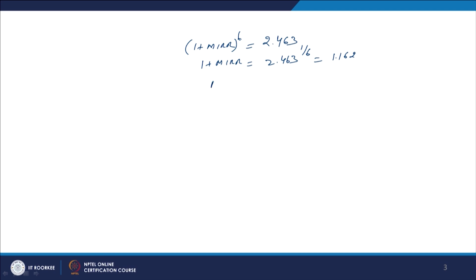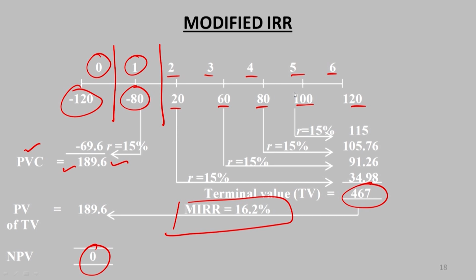And finally, if you want to calculate the MIRR from this calculation, that is 1.162 minus 1 is equal to 0.162, and if you convert that into percentage terms, it is 16.2%. So, MIRR, the modified internal rate of return, available from this project is 16.2%, and that is what we have calculated here.